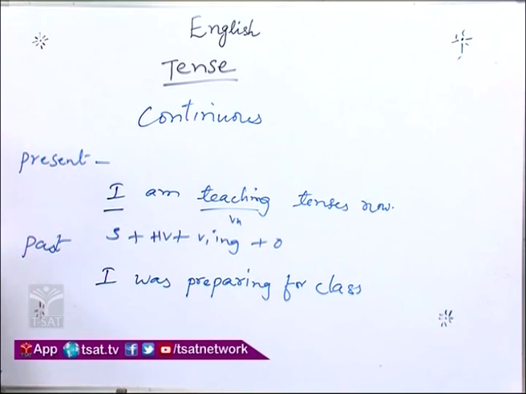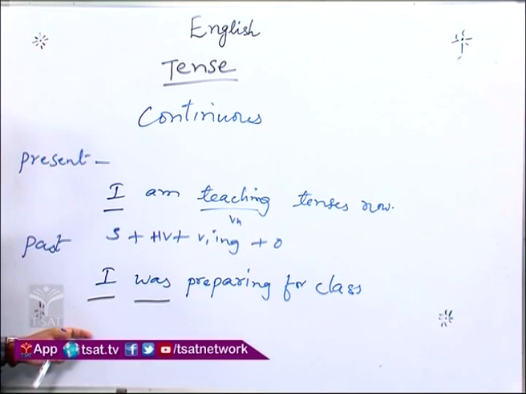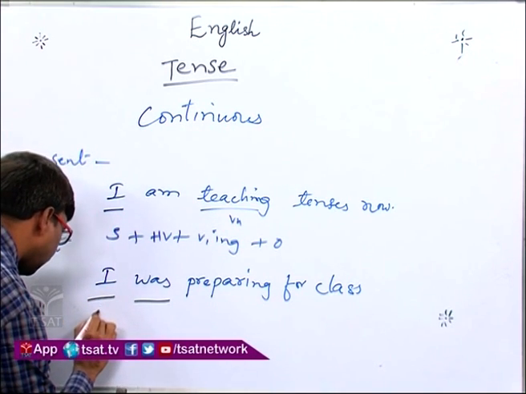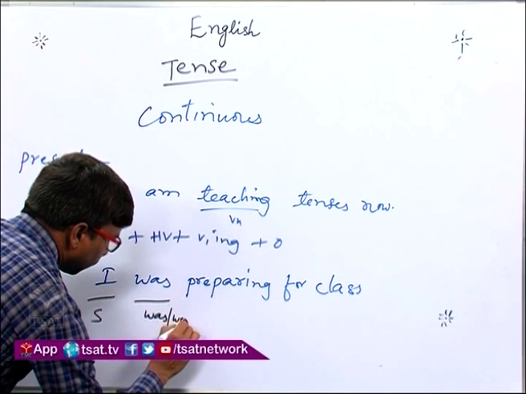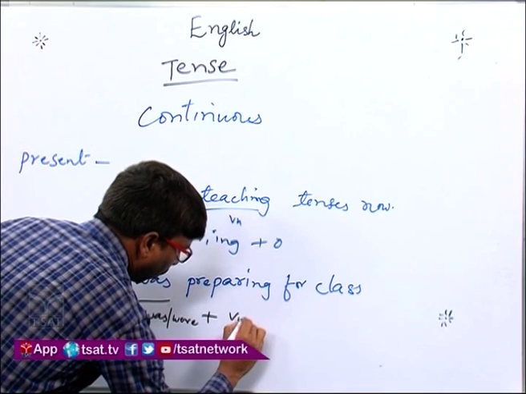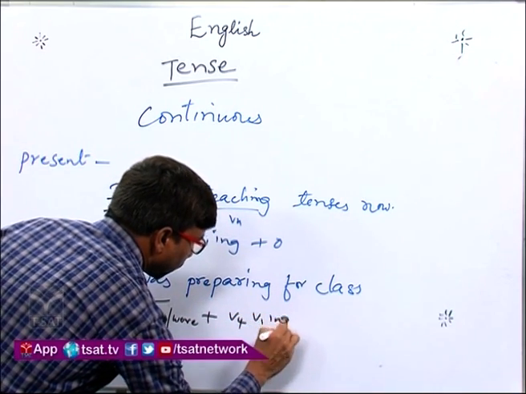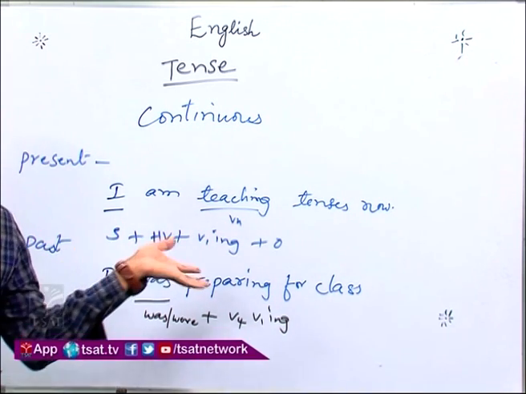So, this action was going on in the past. Here the structure of past continuous tense is subject, was, were plus V4 or V1 ing. This is the structure of past continuous tense. The main usage of past continuous tense is the action in progress at a point of time in the past.